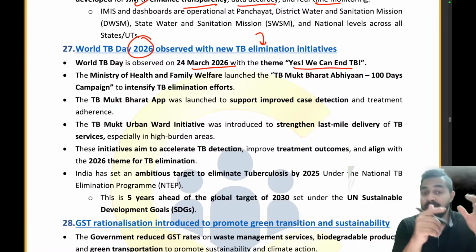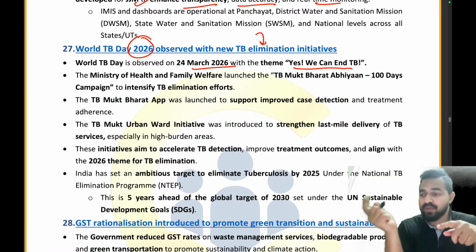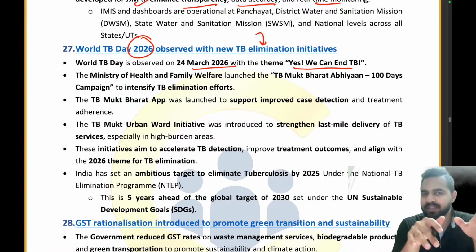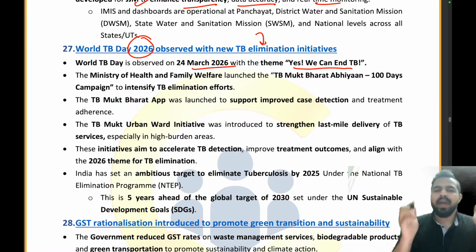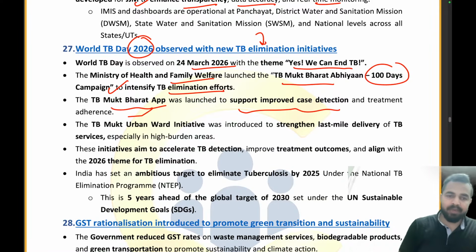Similarly, my dear friends, like on World TB Day, this year we had this positive mindset that yes, we can end TB, because in order to do this, first of all we need that self-belief in ourselves. So we celebrate World TB Day every year on 24th March, and this year the theme was "Yes, we can end TB." On the occasion, the Ministry of Health and Family Welfare launched the TB Mukt Bharat Abhiyan 100 days campaign to intensify the TB elimination efforts. The TB Mukt Bharat app was launched to support improved case detection and treatment adherence. The TB Urban Ward initiative was also introduced to strengthen the last mile delivery of TB services.